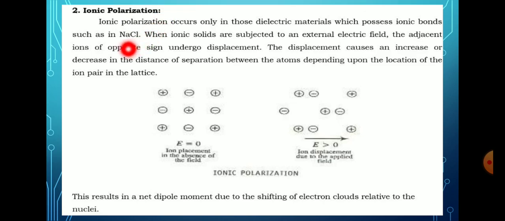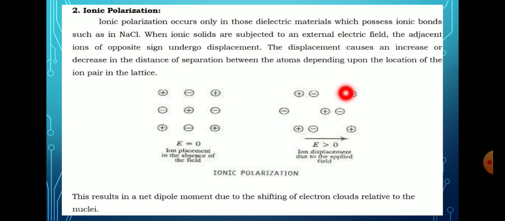Ionic polarization occurs only in those dielectric materials which possess ionic bonds, such as NaCl. When ionic solids are subjected to an external electrical field, the adjacent ions of opposite sign undergo displacement. The displacement causes an increase or decrease in the distance of separation between the atoms, depending upon the location of the ion pair in the lattice.